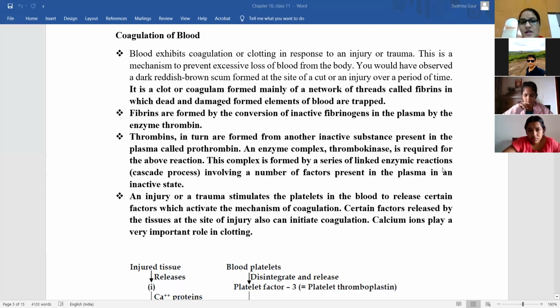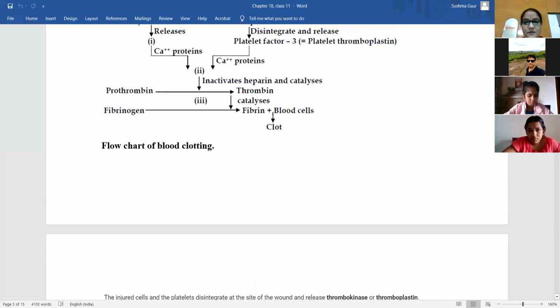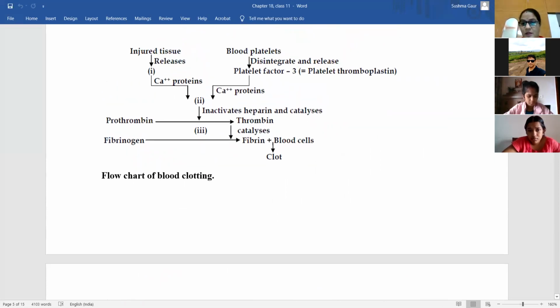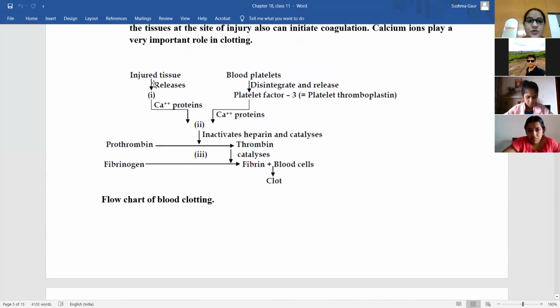So to understand the theory, first we have to consider this diagram, this flow chart actually. You all are able to see my screen, right? Yes, ma'am.